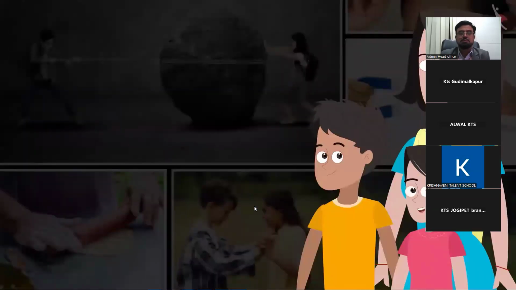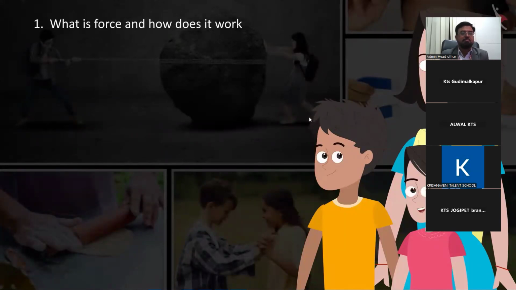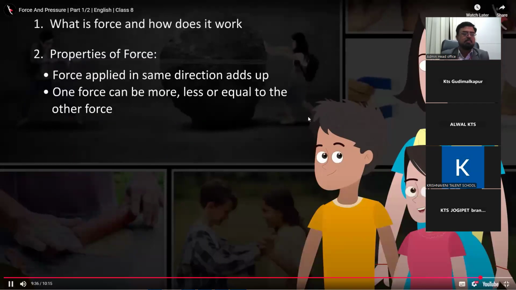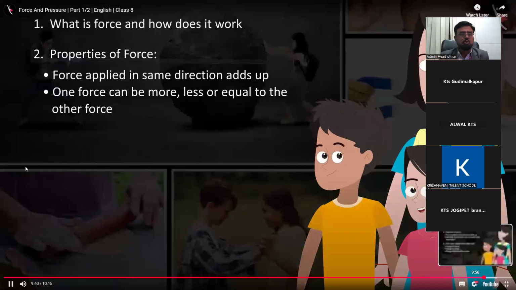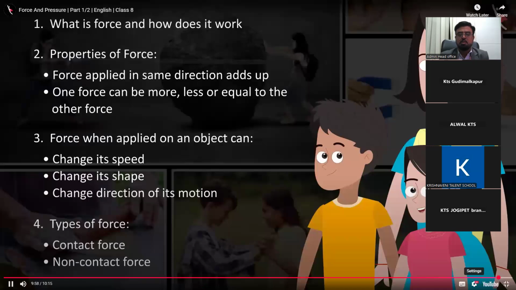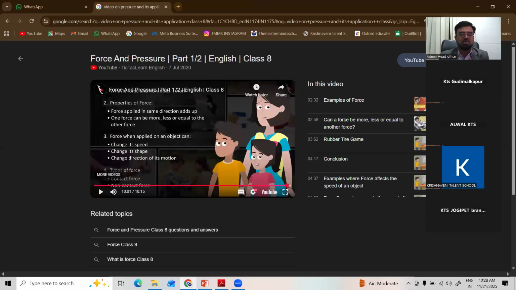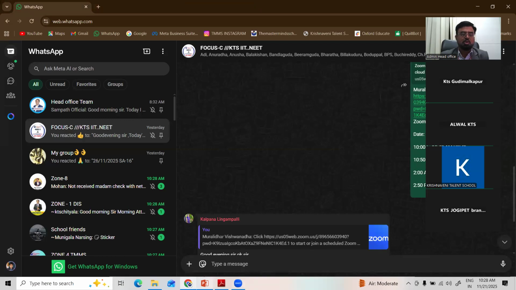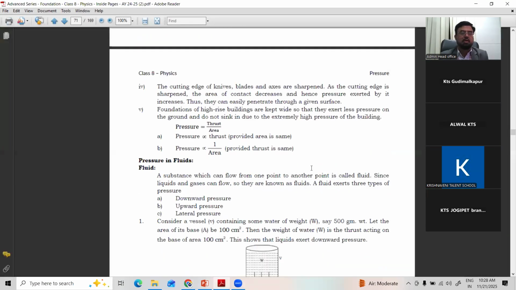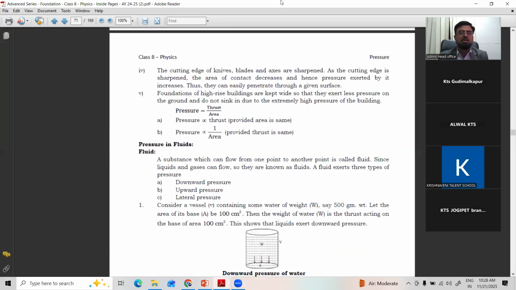We learned what a force is and how it works, the properties of force, and the different types of force: contact force and non-contact force. You will see the next part, about pressure, in the next class. There is not much given here, so we'll discuss pressure in the next class. Here we'll continue with various applications of pressure. That video shows only details about force.